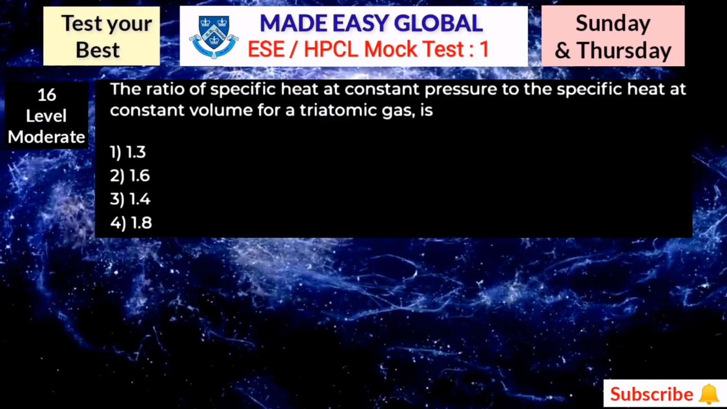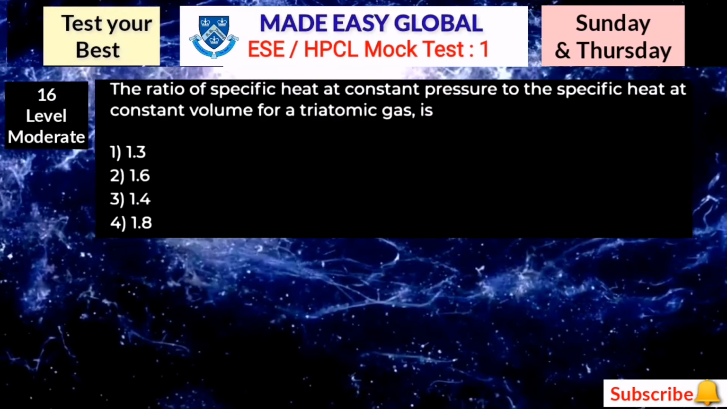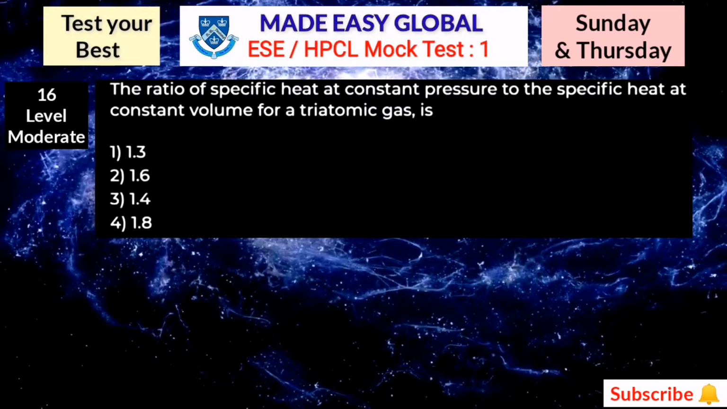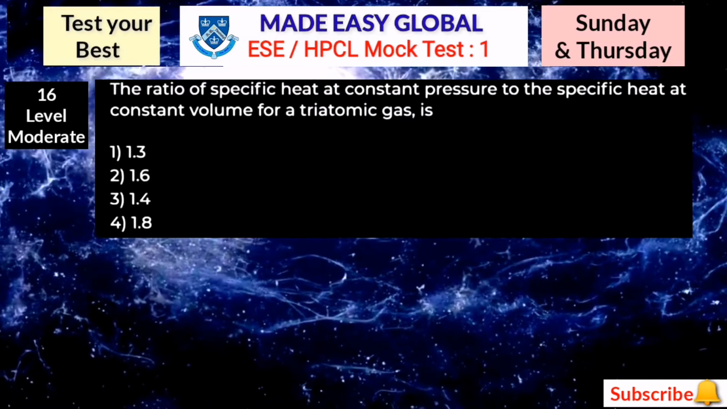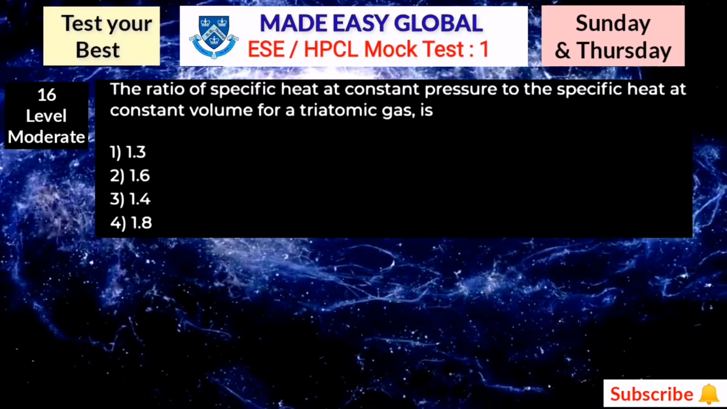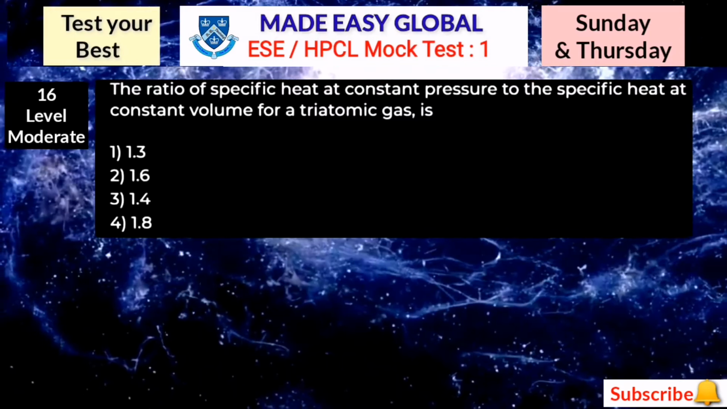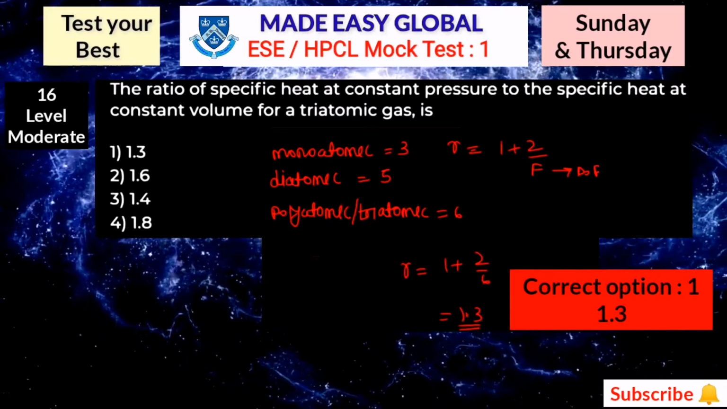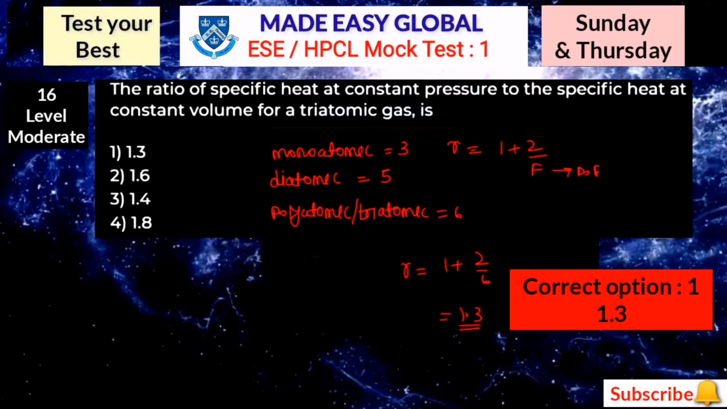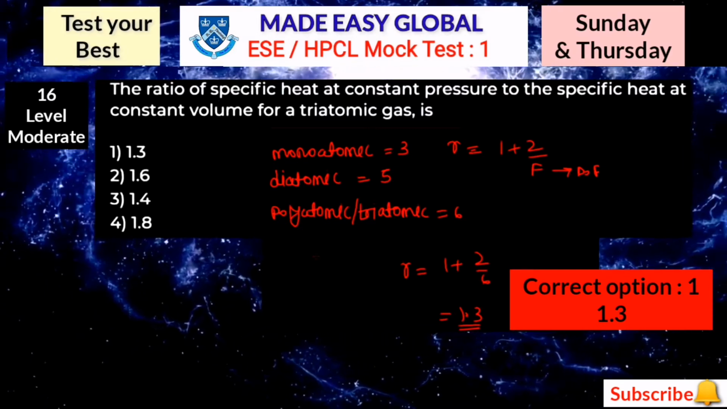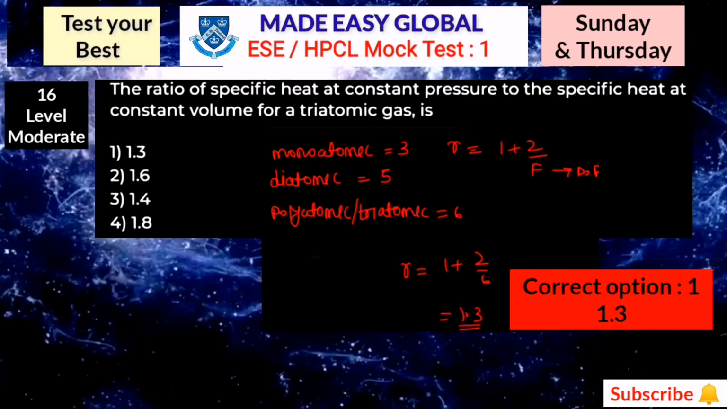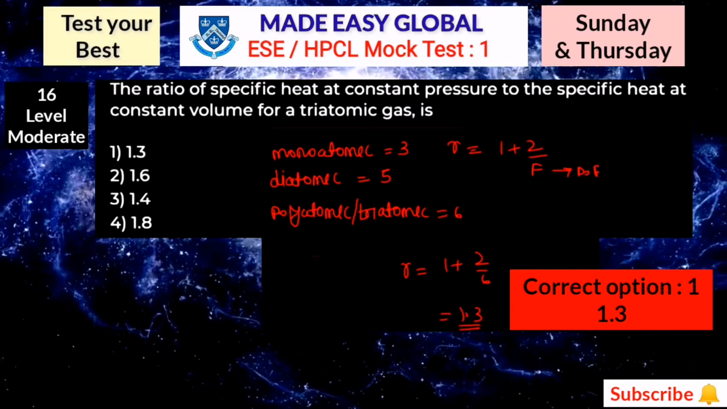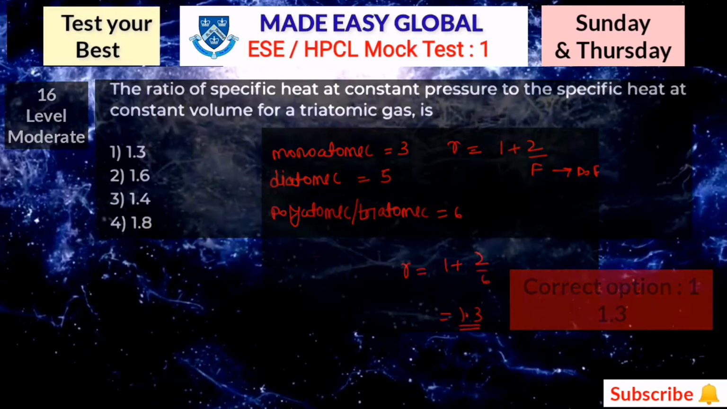Here question number 16, the ratio of specific heat at constant pressure to the specific heat at constant volume for triatomic gas is option number 1 1.3, option number 2 1.6, then after 1.4, and option number 4 1.8. So here for the triatomic gas the degree of freedom is 6. So here in the equation of gamma, 1 plus 2 by 6, you will get this value of 1.3. So here the correct answer for this question is 1.3.